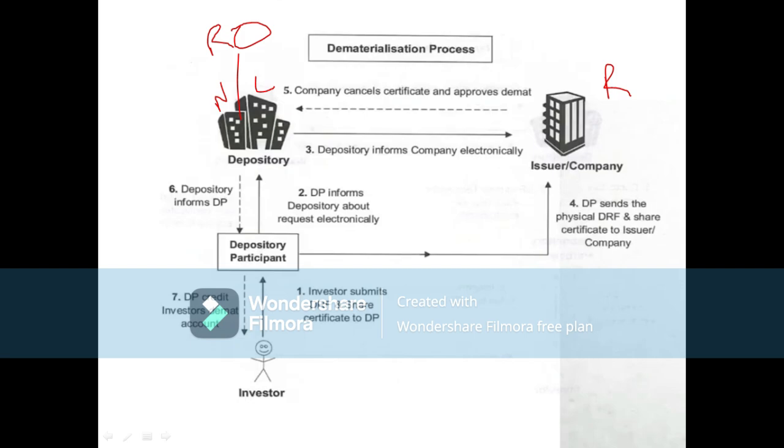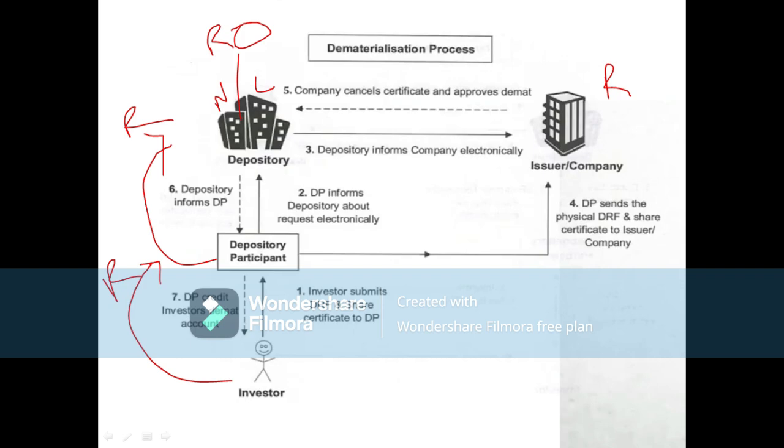Likewise, the depository will maintain a register. In that register, the depository participants' names will be registered, which may be, as I said before, Zerodha, Angel Broking, Upstox, and there will be many. Then afterwards we finally come to the investor. The depository participant will maintain the register of investors, the names of the investors. So here we can understand the process, who will communicate with whom.